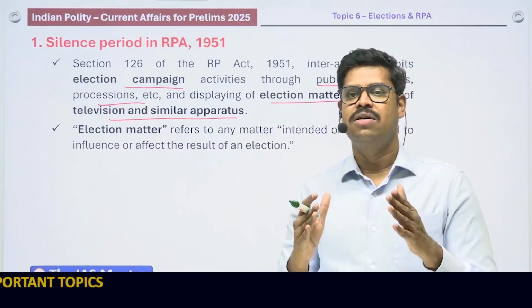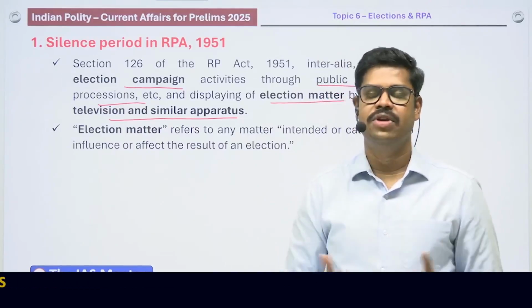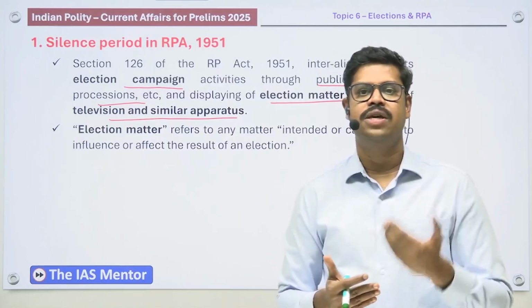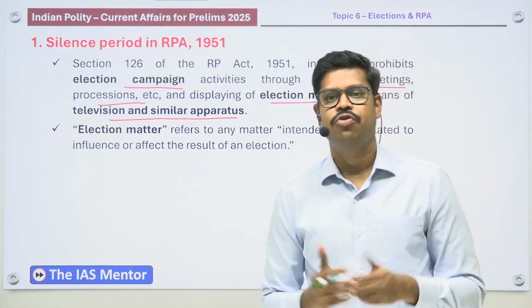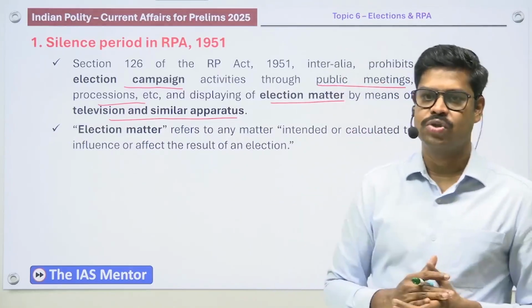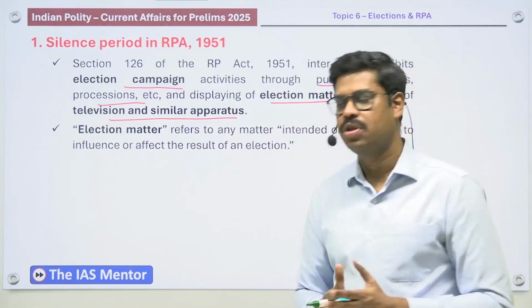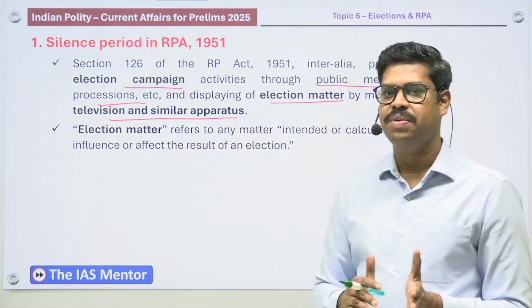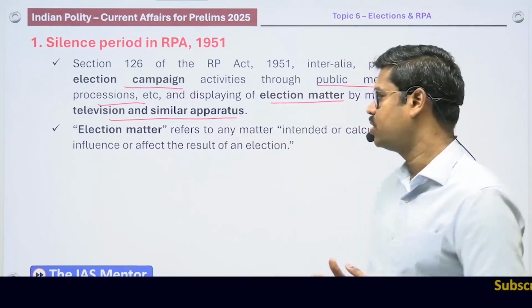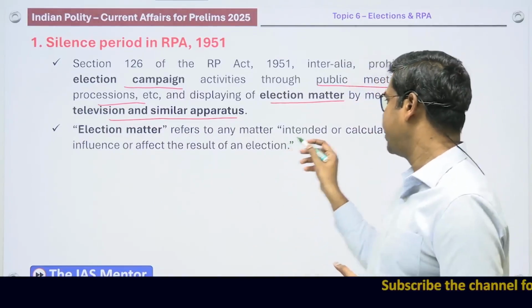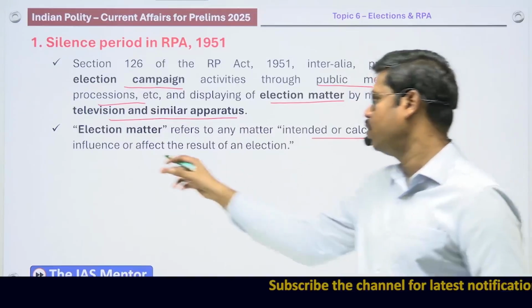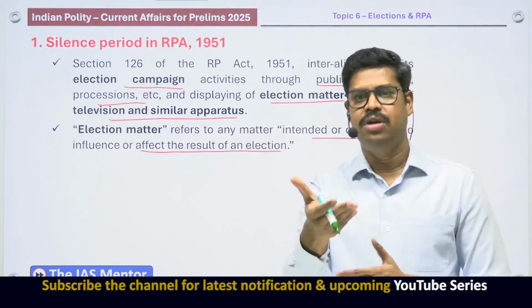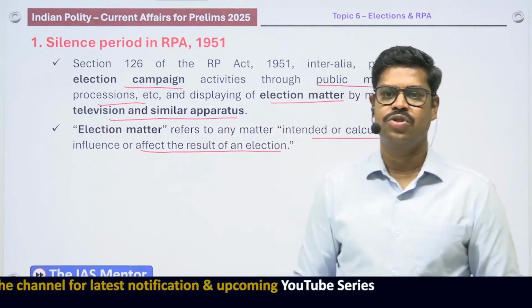In fact, today social media has come to play a very important role with regard to elections in our country, and in the way that they can polarize and reach out to the voters. So the silence period would also cover social media 48 hours before the conclusion of the polls. Election matter under Section 126 of the Representation of People Act 1951 refers to any matter intended or calculated to influence or affect the results of any election. So it can be anything that would affect the outcome of the elections. It can be seen as election matter.